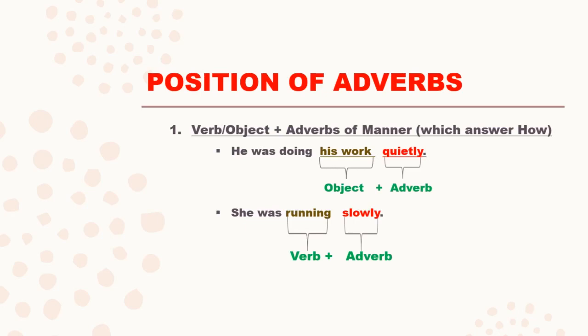Here his work is the object and quietly is the adverb, and the adverb is placed after the object. Similarly, in the second example, the adverb slowly is placed after the verb, that is running. So what you need to remember here is that adverbs of manner are placed after the verb or the object.